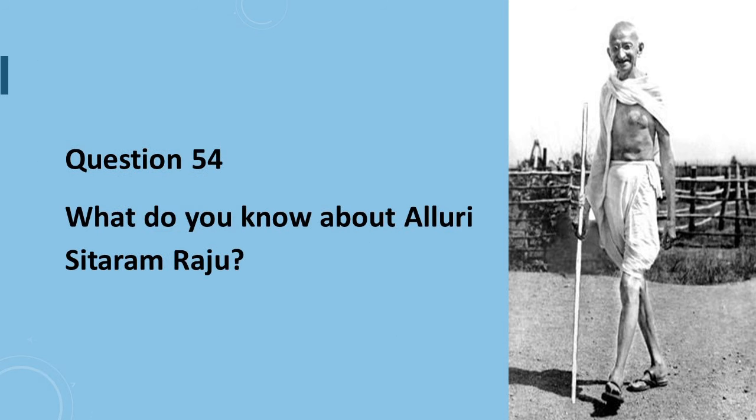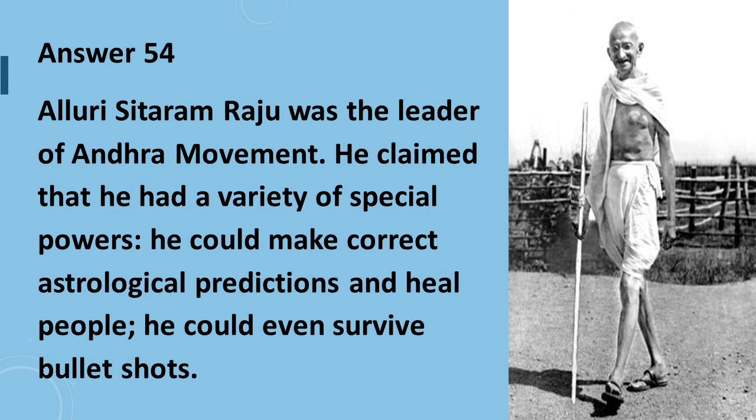Question 54 is, what do you know about Alluri Sitaram Raju? Answer to question number 54 is, Alluri Sitaram Raju was the leader of the Andhra movement. He claimed that he had a variety of special powers. He could make correct astrological predictions and heal people. He could even survive bullet shots.